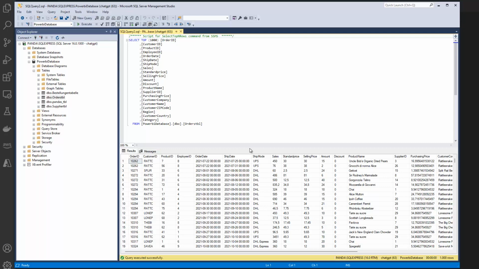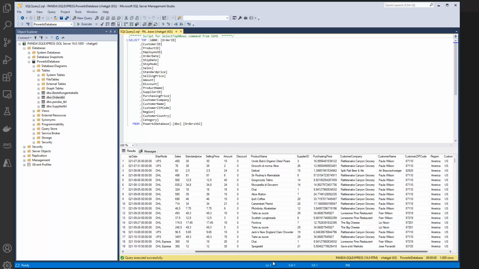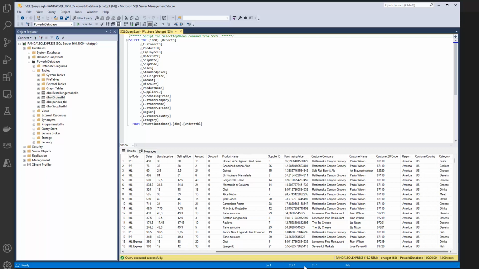Let's figure that out. As you can see, I have a table here with various information, and for instance there is one column called customer country in my case. Here it is, customer country. Now, if I would like to figure out how many different customer countries I serve with my products, that would be some kind of select distinct customer country SQL statement. So let's do that using Python in this case. Let me just close this for now.